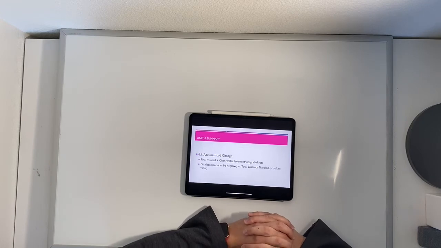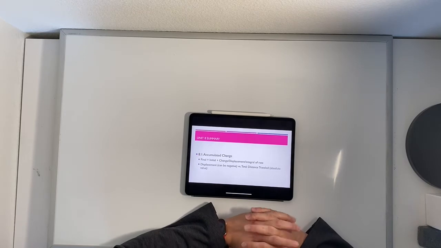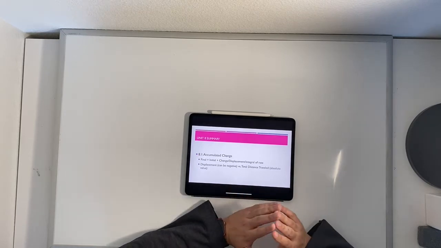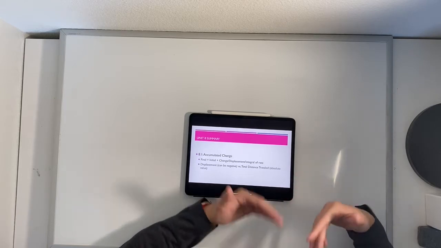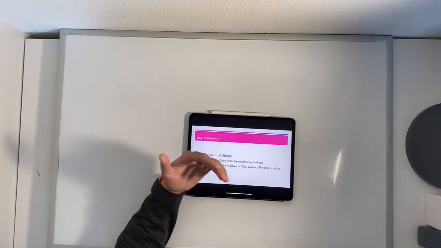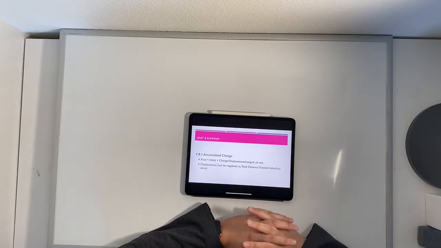So looking back at 8.1, 8.1 was all about accumulated change. Okay, so Unit 8 as a whole was applications of integration. 8.1 looked at specifically word problems and how this accumulation of change allows us to answer a bunch of different questions for real-world scenarios.